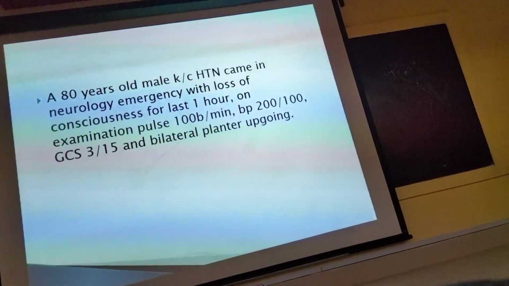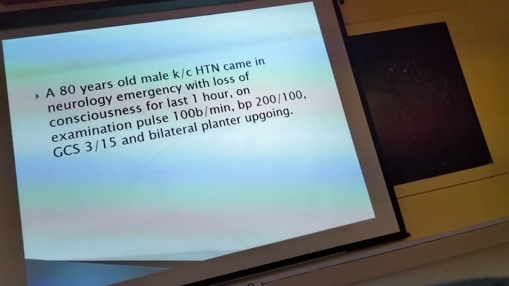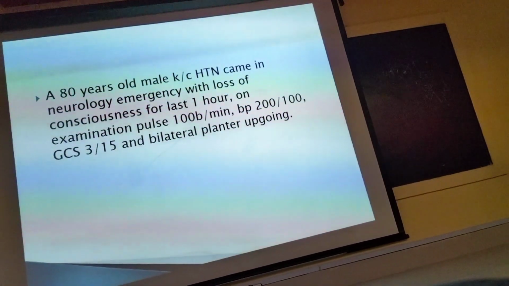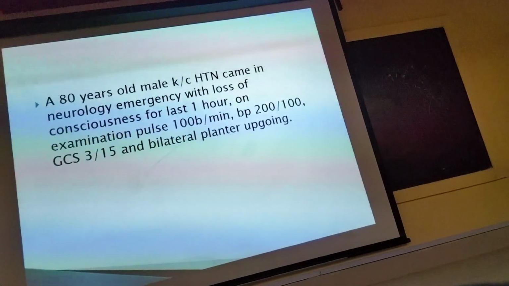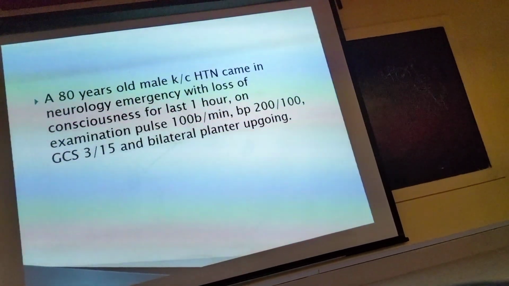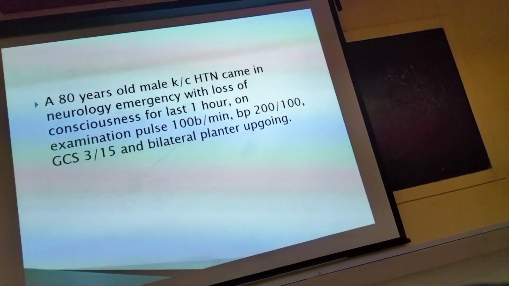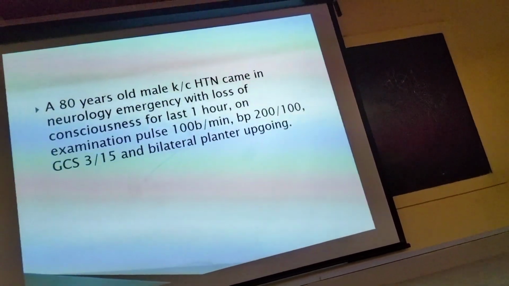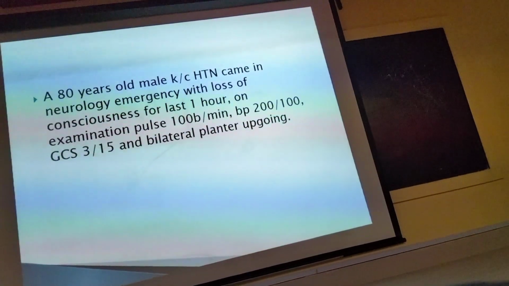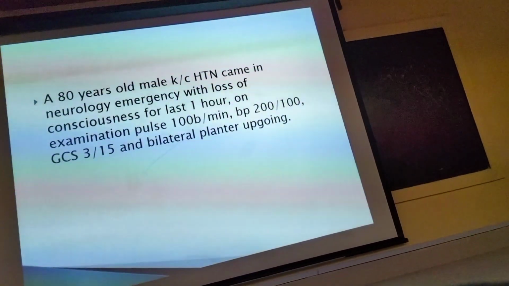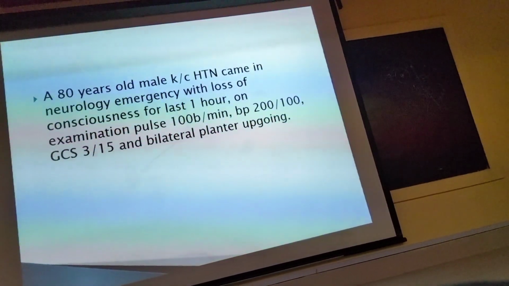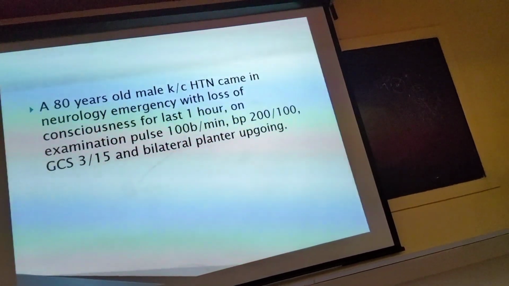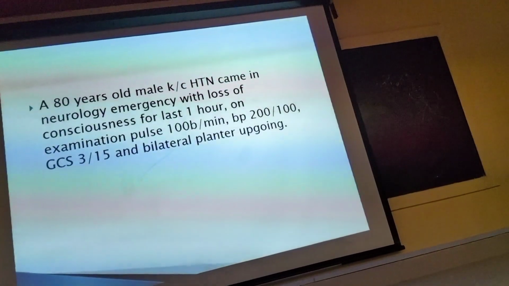Sir, BP would be raised. Blood pressure is compensatory in hypovolemic shock, but 200 by 100? There could be hemorrhage also. Stroke, very good. So then why stroke? Because he is an 80-year-old man, hypertension is a risk factor, the onset is sudden, and blood pressure is more than 200 by 100. And the bilateral plantar extensor is the sign of an upper motor neuron lesion. So this is the scenario of stroke.